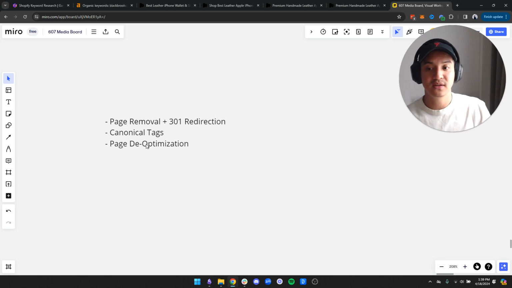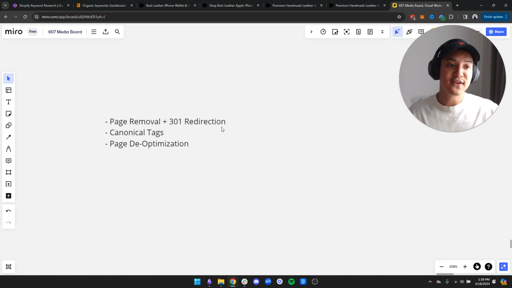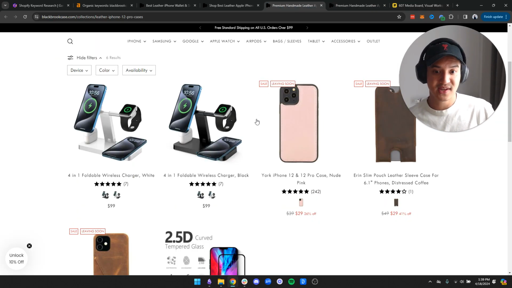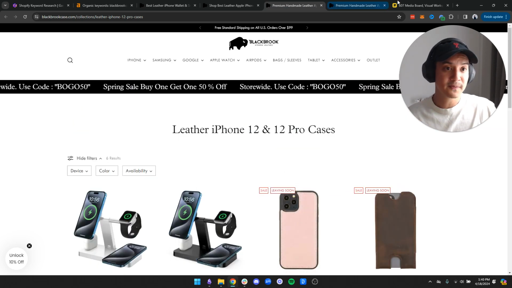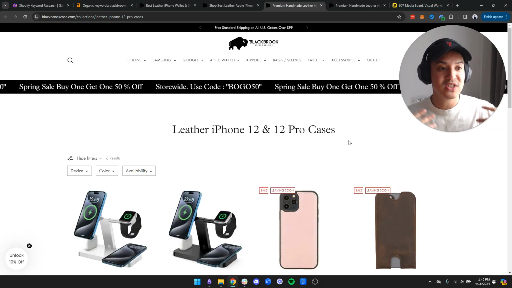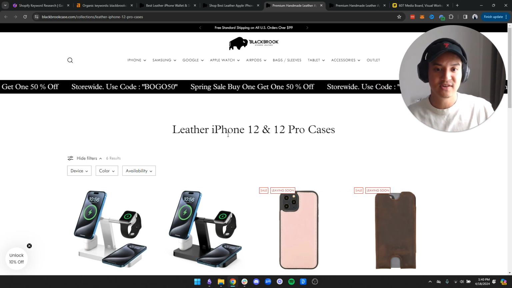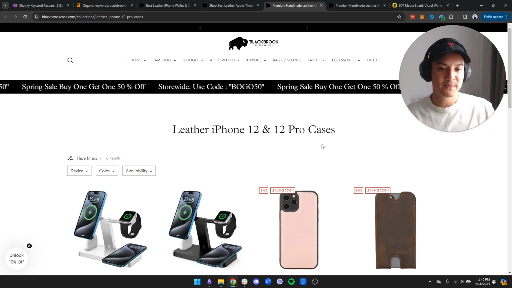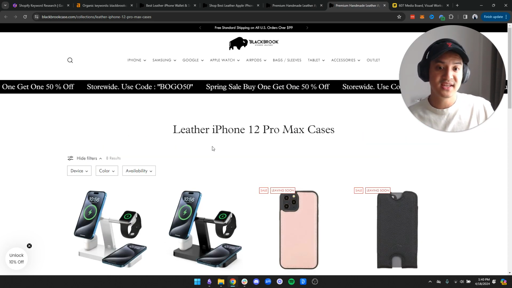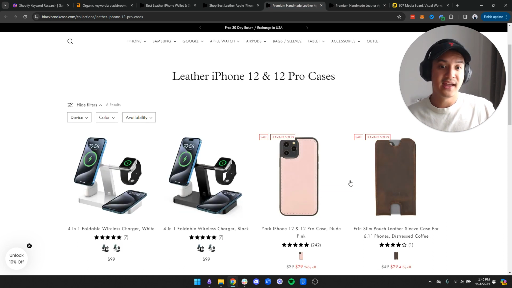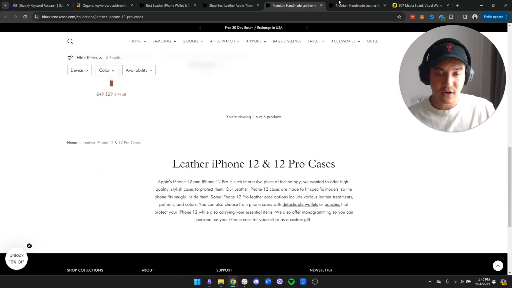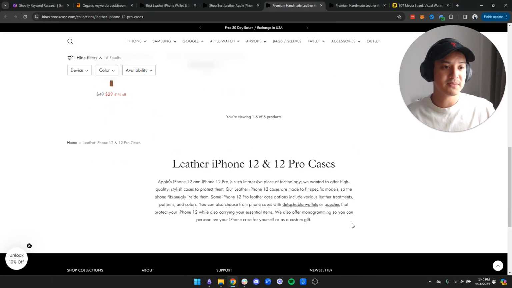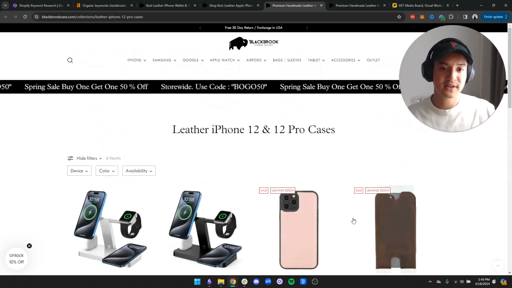And the last one is page de-optimization or optimization. If you determine that you really do need a separate page for Pro Max and a separate page for just the 12 Pro, then that means you need to optimize these pages for these specific queries, right? How could you do that? You can add more unique content on the page. Maybe you add a short description up here specifically for 12 Pro, and here specifically for 12 Pro Max, and a longer description at the bottom. There are longer descriptions here, but I think these longer descriptions are too similar, so the search engine still gets confused, right?